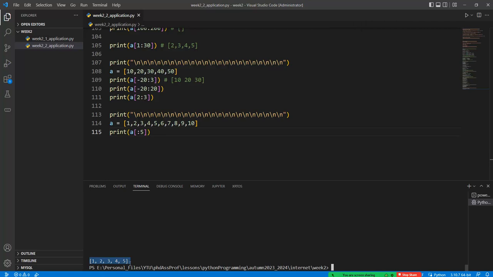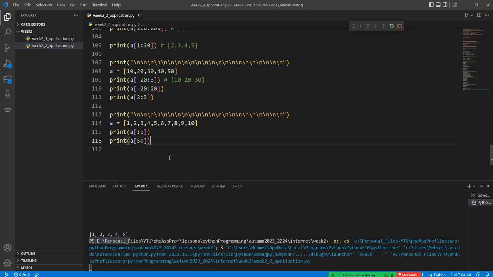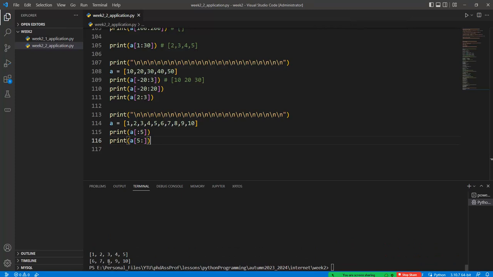Or we can change this notation to 5 double dot, and this term is automatically assigned to the end index. So 6, 7, 8, 9 and 10 should be seen in the Python prompt. Any question?